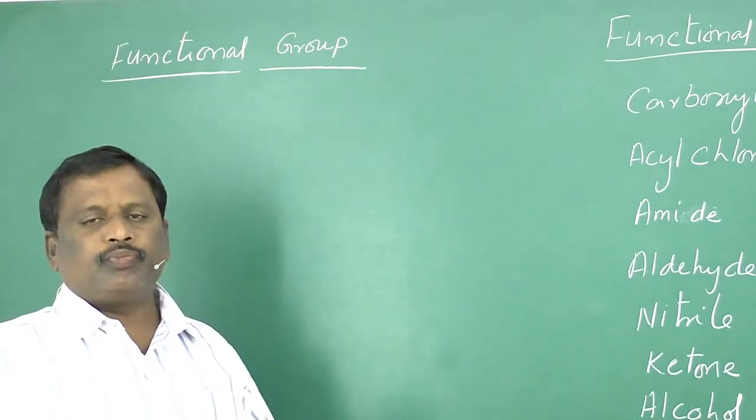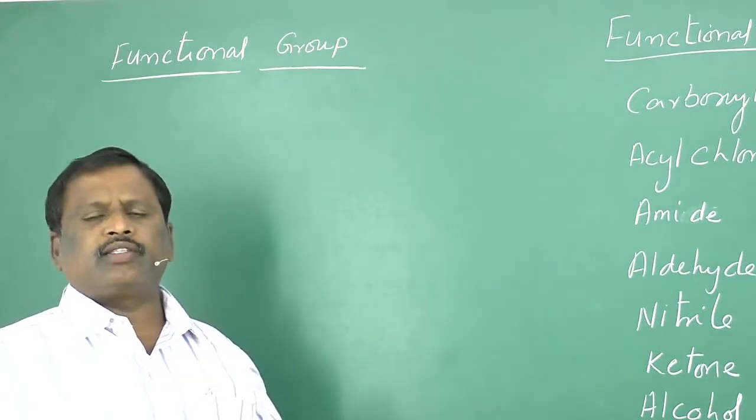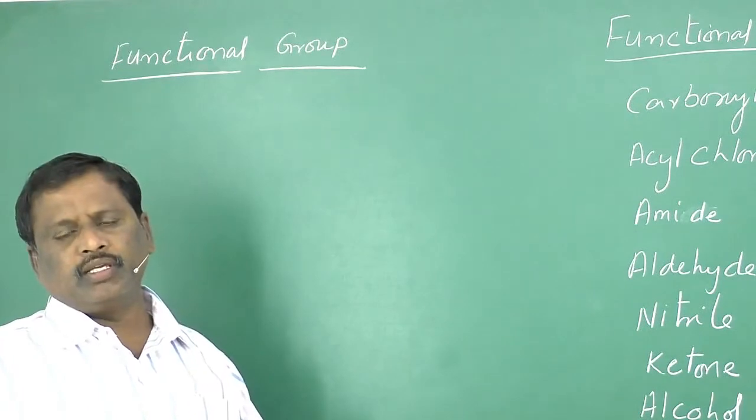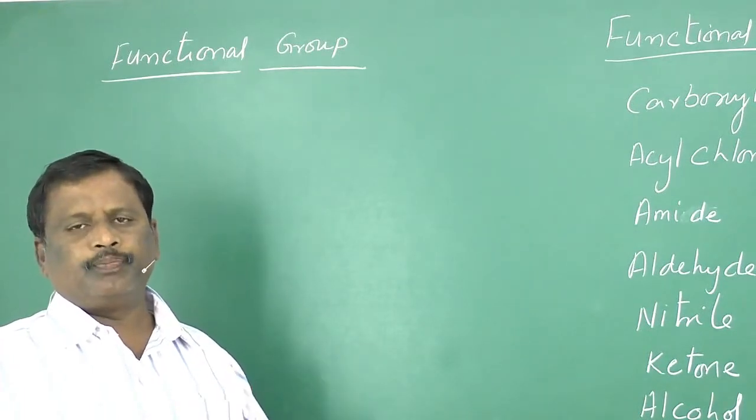Such a group which is the root cause for specific characteristic properties is said to be a functional group.